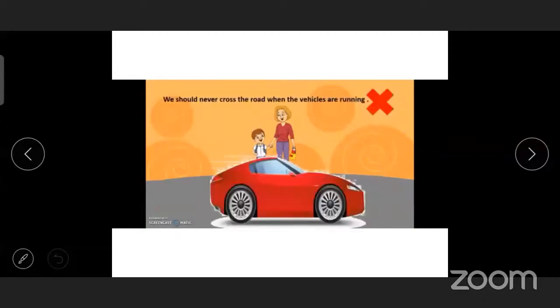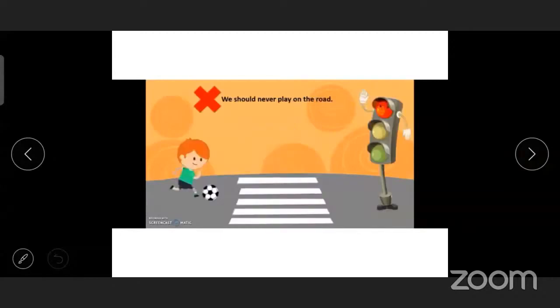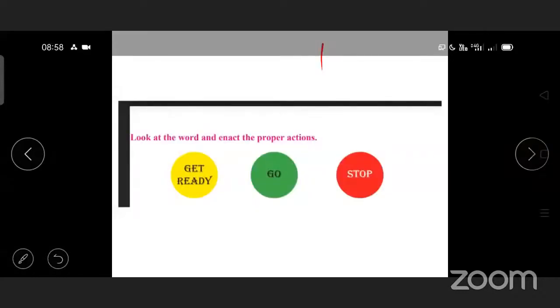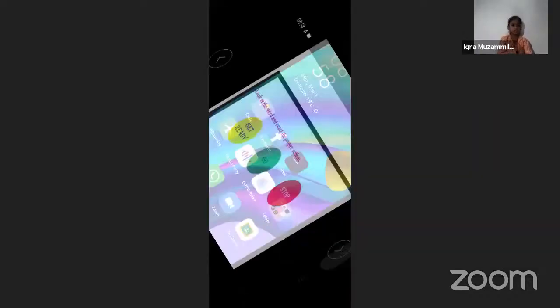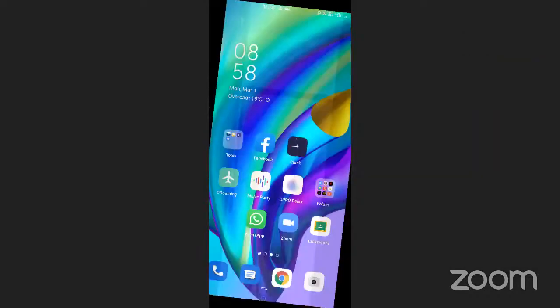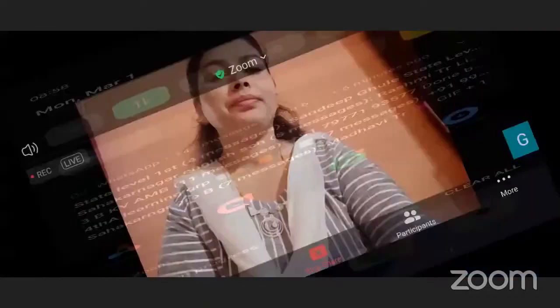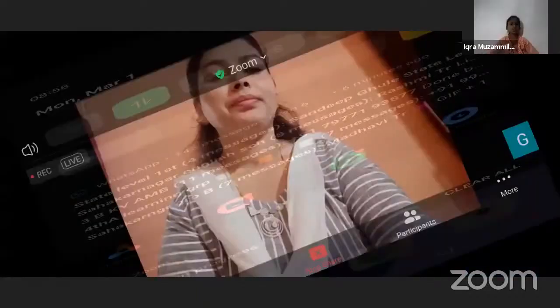Safety first. We should never cross the road when the vehicles are running. We should never play on the road. Okay, children, understood everyone? Yes, teacher. Okay, now I'm going to ask you some questions. Ready everyone? Yes, teacher.